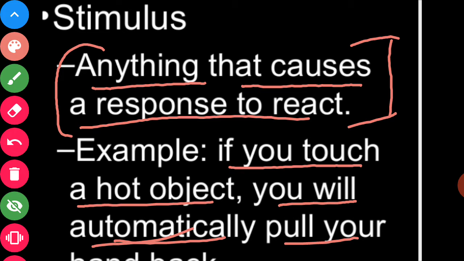This sensitivity is only present in living things. This sensitivity is not present in non-living things.